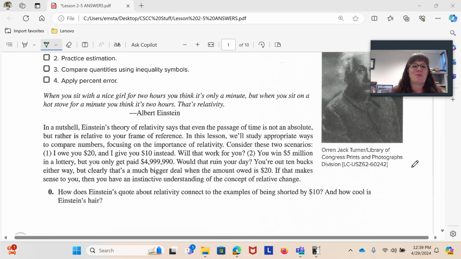In the paragraph below this quote, they give us a nice example. If I owe you $20, but I decide I'm only going to give you 10, does that work for you? How about if you win $5 million and now we short you $10 and only give you $4,999,990? Probably not going to be too upset by that.